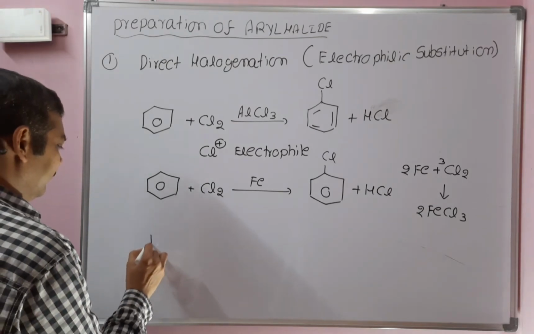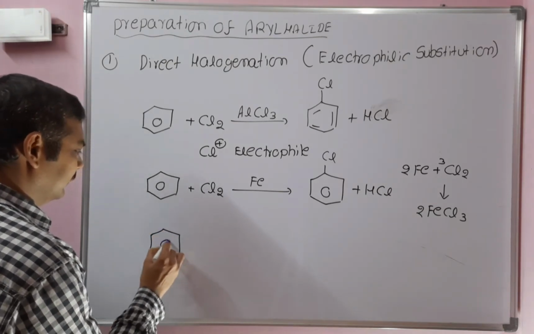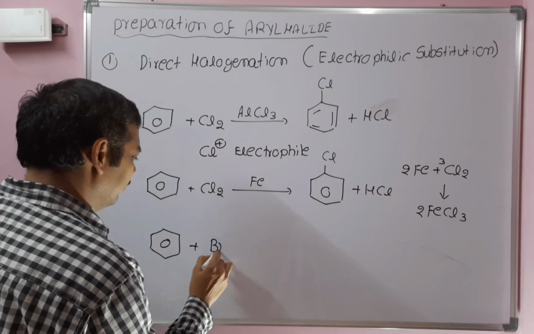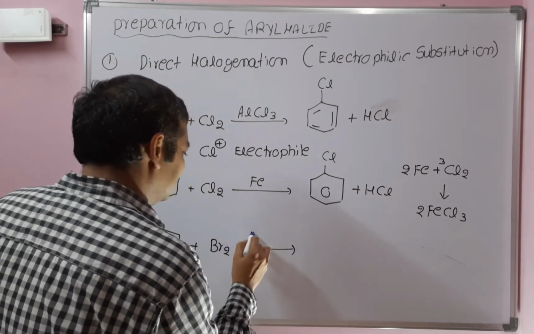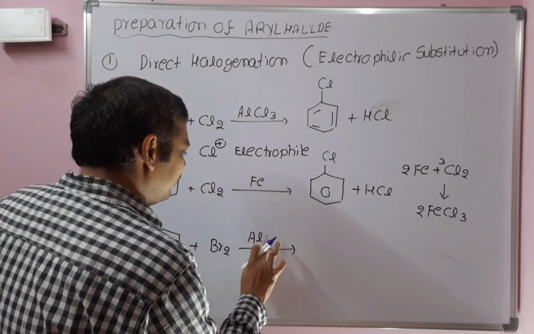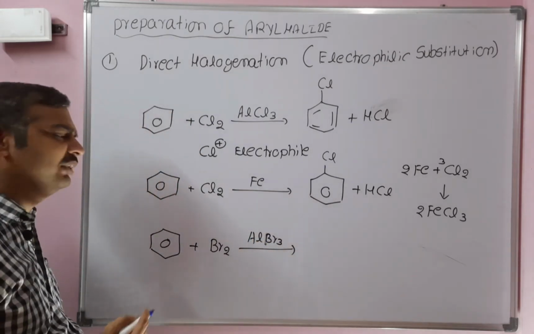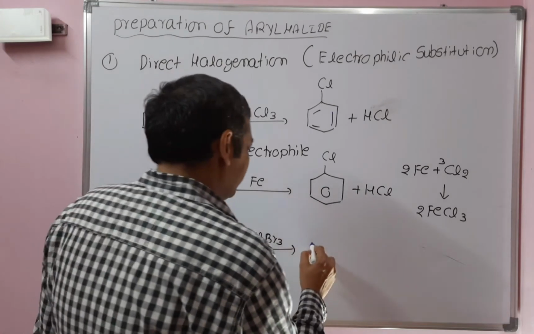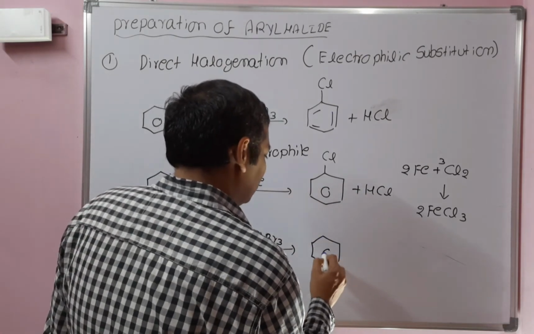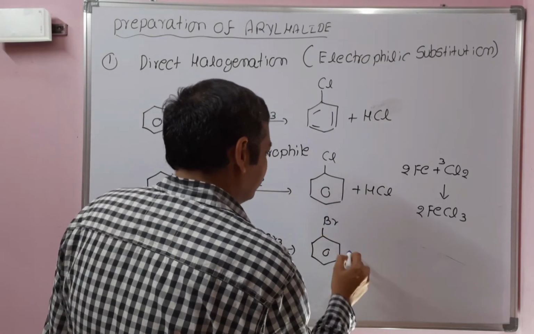Similarly, when benzene reacts with bromine in presence of AlCl3, AlBr3, FeCl3 or ZnCl2, any of the Lewis acids we can use, we get bromobenzene. This is a direct halogenation electrophilic substitution reaction.